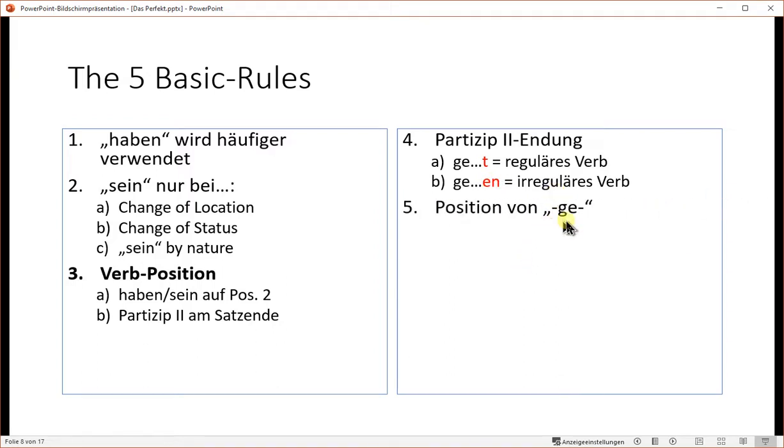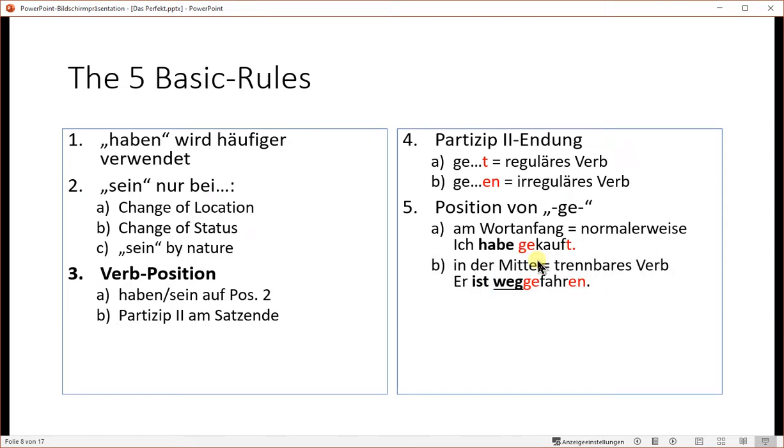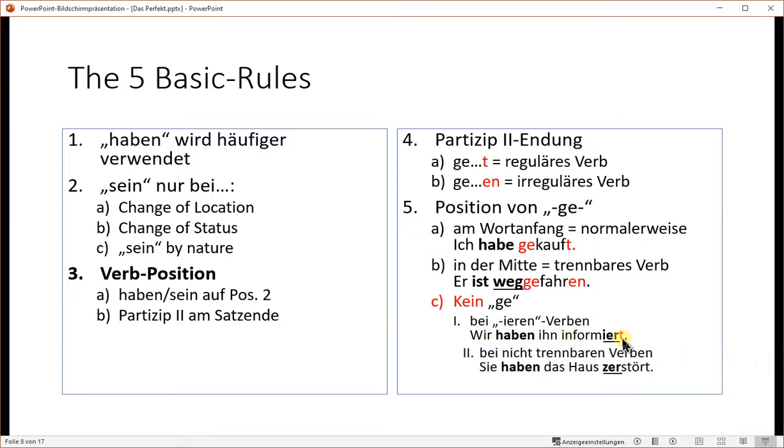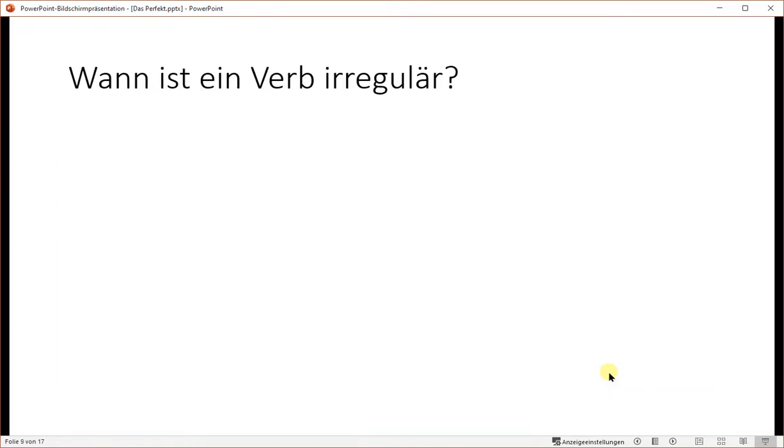5. Position of the GE. It's in the beginning of the word normally. Ich habe gekauft. If it's a splittable verb, trennbares Verb, then the GE is in the middle. Er ist weggefahren. There's no GE by verbs of the ieren family. Wir haben ihn informiert. The Partizip 2 has no GE. It ends on letter T. Or it's a non-splittable verb. Sie haben das Haus zerstört. If it's one of these syllables like zer, we come to that later, they have no GE.